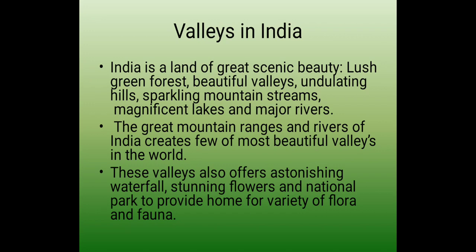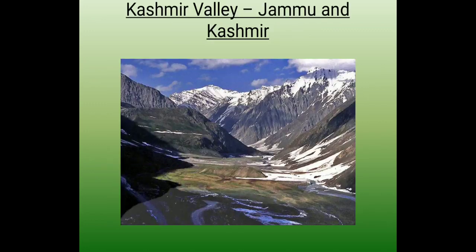India is a land of great scenic beauty, lush green forests, beautiful valleys, undulating hills, sparkling mountain streams, magnificent lakes and major rivers. The great mountain ranges and rivers of India create a few of the most beautiful valleys in the world. These valleys also offer astonishing waterfalls, stunning flowers and national parks that provide a home for a variety of flora and fauna. Now we will talk about which valleys are there in our country India.